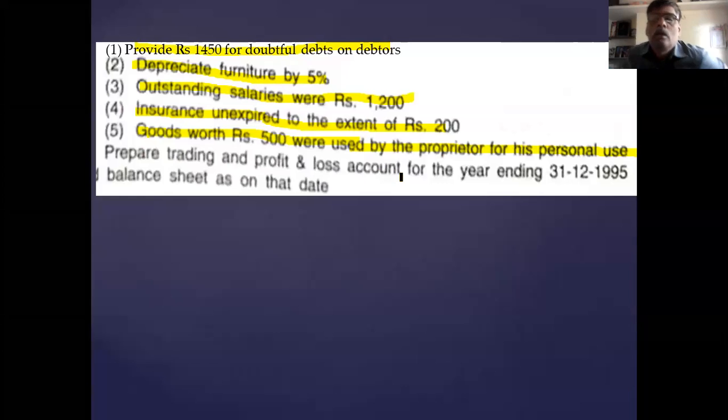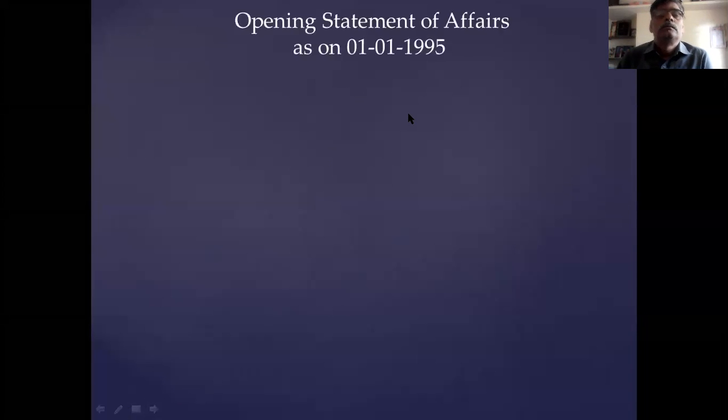Clear? Now we prepare the necessary accounts to ascertain the missing information. Okay. First, I will prepare the opening statement of affairs.